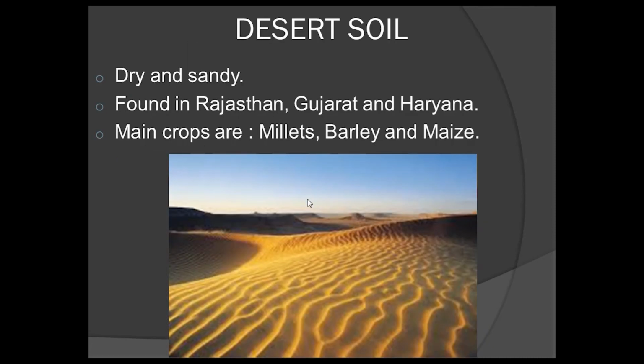Next one is desert soil. It is dry and sandy. It is found in Rajasthan, Gujarat and Haryana. The main crops found here are millets, barley and maize.